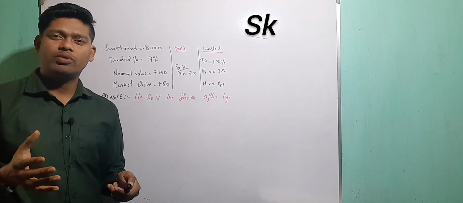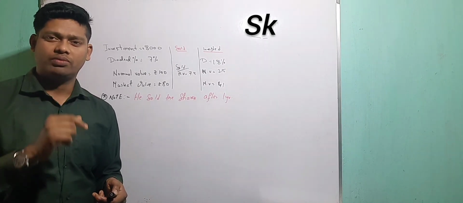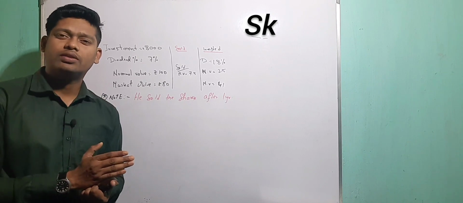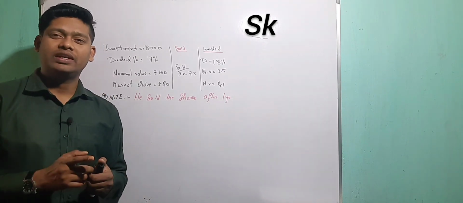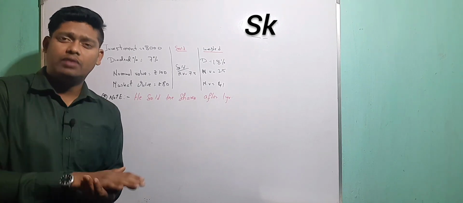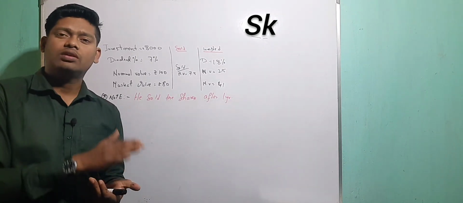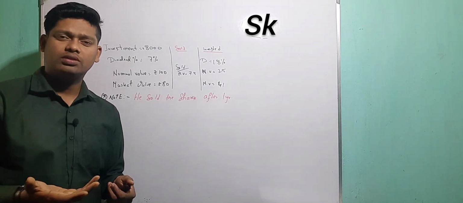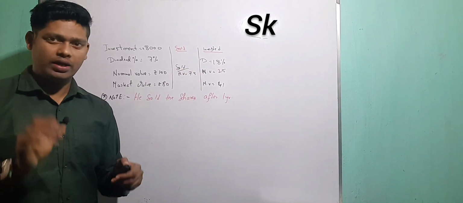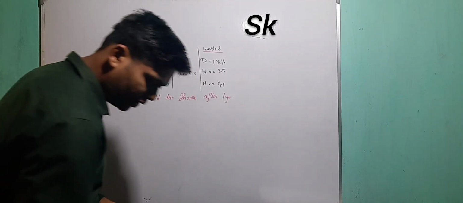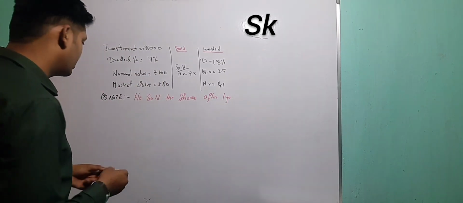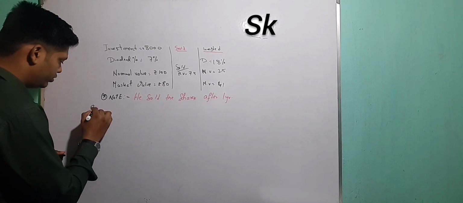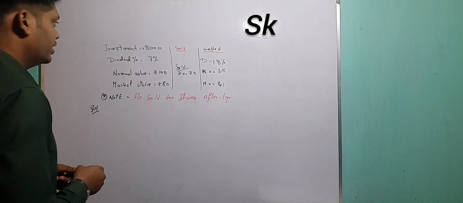Because of the shares he will get some amount, that is the investment. And after 1 year of selling, obviously he is going to get the dividend also. So what he did, instead of keeping the dividend with him, he said I will invest the dividend plus the investment, so my investment will be more and I can buy more shares in this company. Understood? So what are the things I have to find out? First, the dividend of this company, how much dividend I am getting. As it has been said, it is sold after 1 year. Remember this.